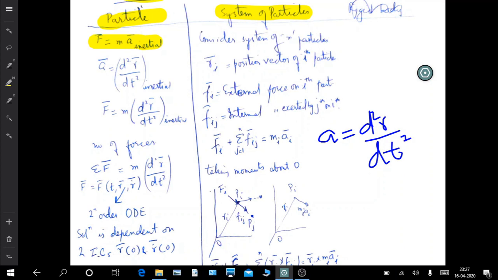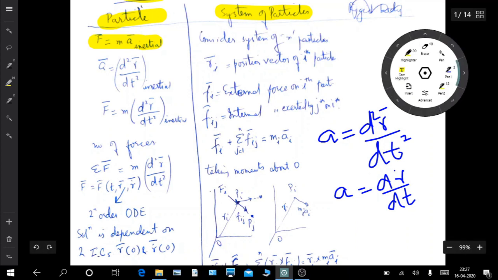So acceleration itself is related to the position vector r. So force is also related to r, and acceleration is also a function of velocity. It is the rate of change of velocity. So here we can see that force can be a function of time, position vector or velocity.